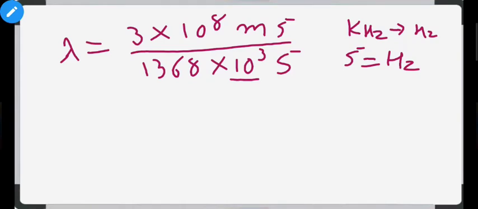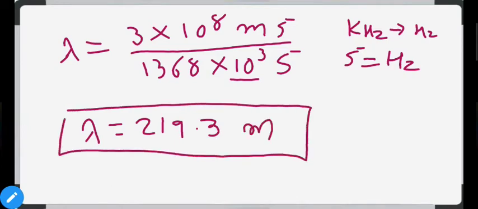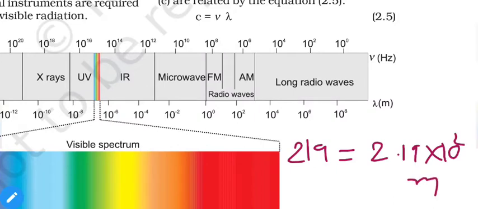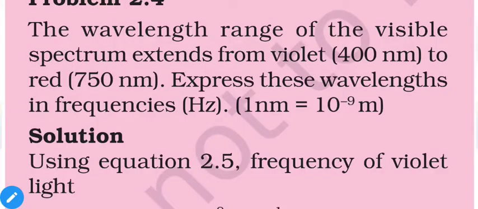It is equal to 219.3 meters. So this will be the wavelength of the given electromagnetic radiation, and 219 is equal to 2.19 into 10 raised to 2 meters. So this wavelength belongs to radio waves, or specifically nearly in the AM range. Okay, next one.